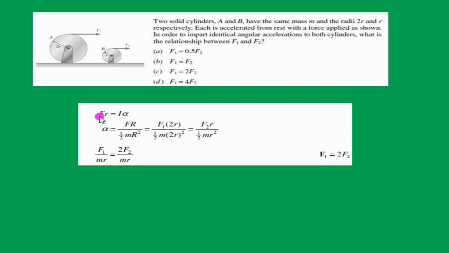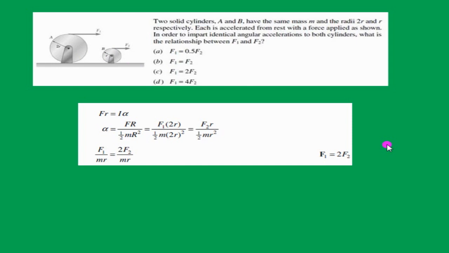We know that the torque is equal to I alpha. Here I is the mass moment of inertia. For the cylinder, I is mr square by 2. Now substituting the given values here, we get the relation F1 equal to 2 times F2, so that the angular acceleration on both cylinders will be the same.